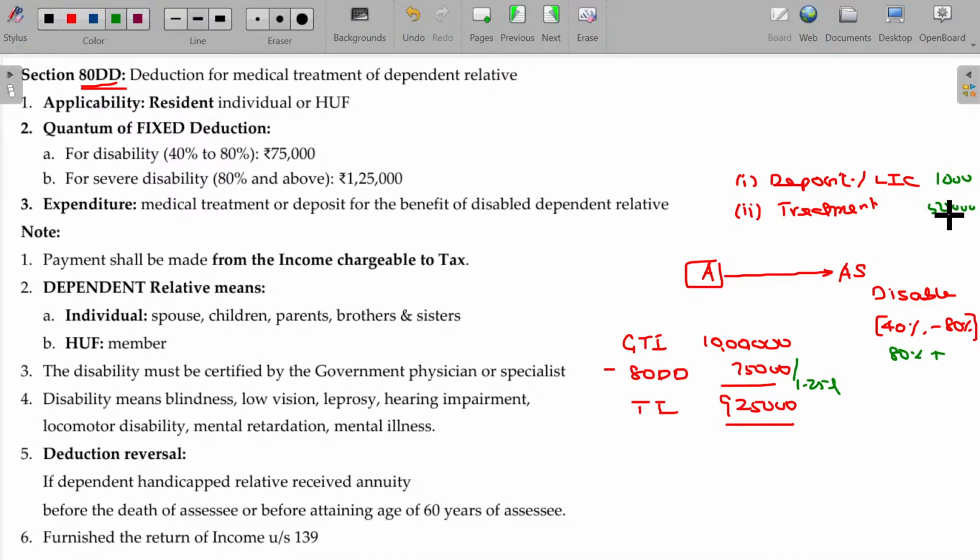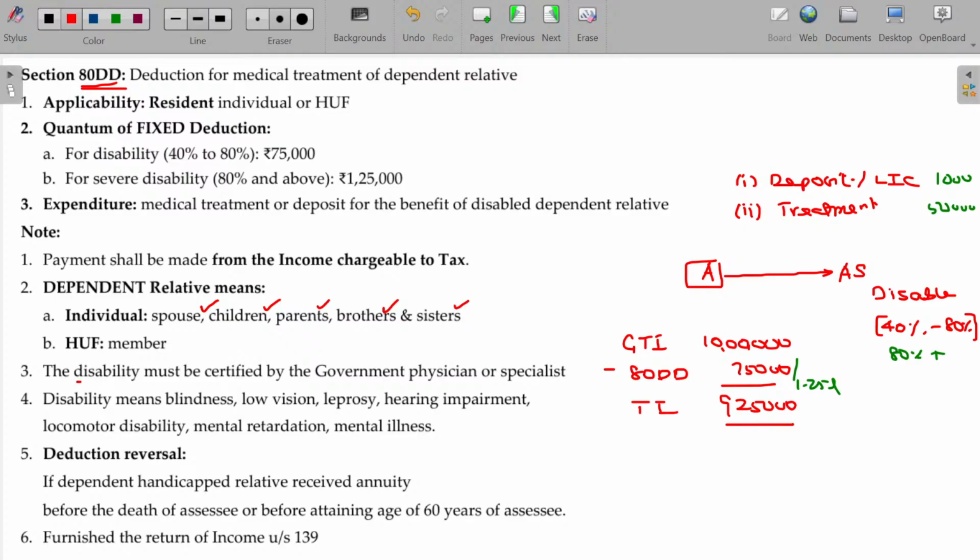Now, the dependent disabled should be a family member: spouse, children, parents, brothers and sisters. If the dependent disabled is the brother, automatically 80DD deductions will be enjoyable.